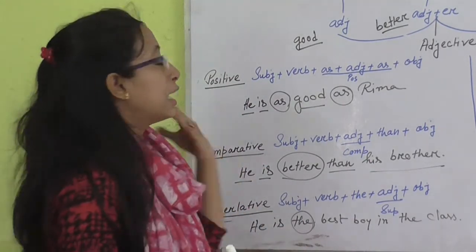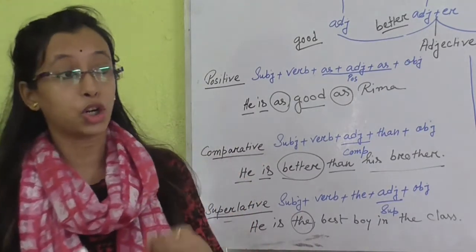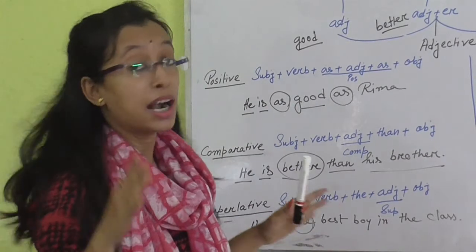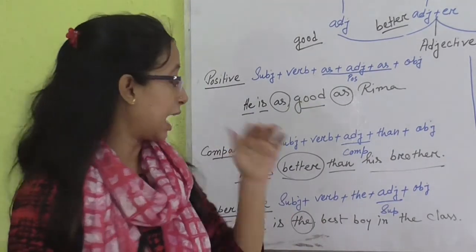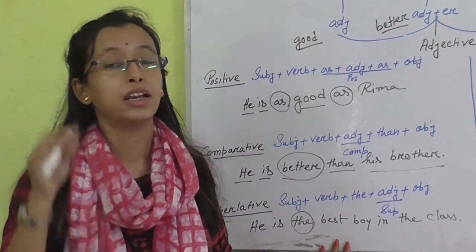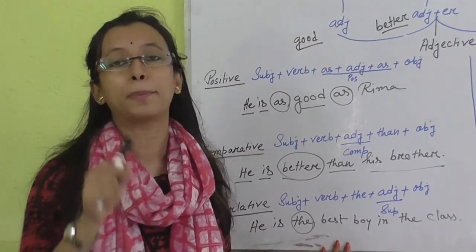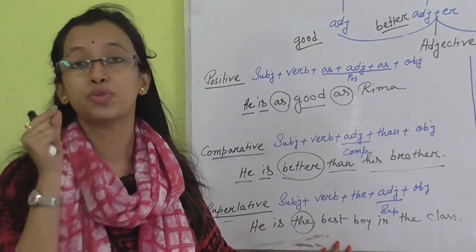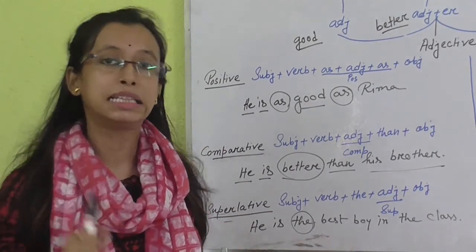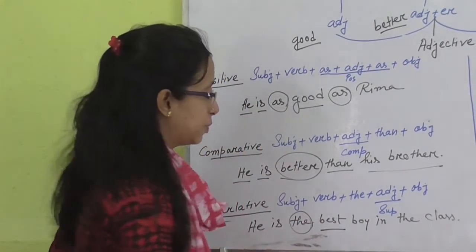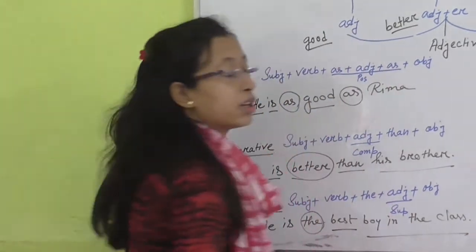Okay, and if somewhere you find a fill in the blanks with articles, and there you will find a superlative degree, then you can easily imagine that you have to write down "the", because before a superlative degree we always need to use the definite article "the". Okay, and "best", we all know, is a superlative degree, and then the object.